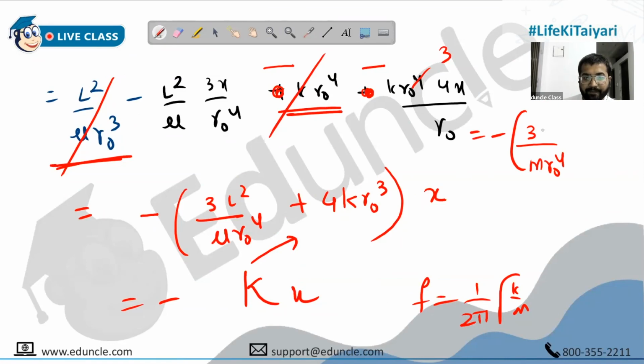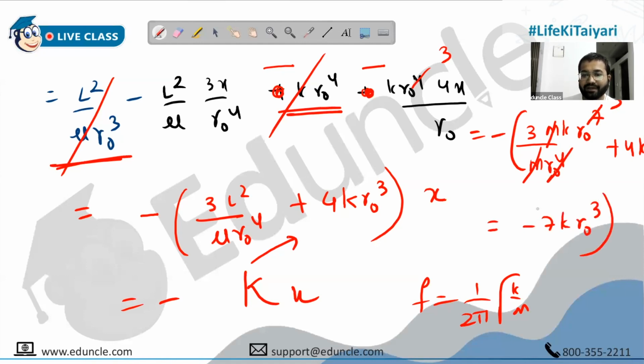And what is L square? I forgot. M k r naught raised to 7. And then you have 4k r naught cube into x. So what do you see? It gets cancelled. You are getting 3k r naught cube and 4k r naught cube. So the total is minus 7k r naught cube x.